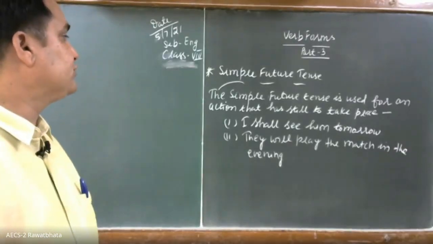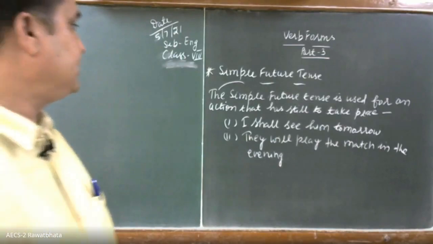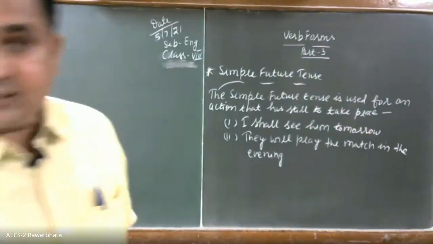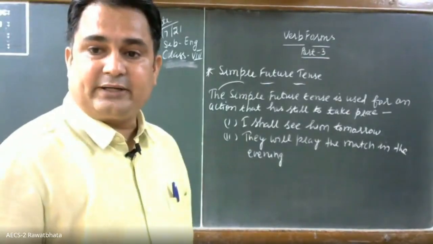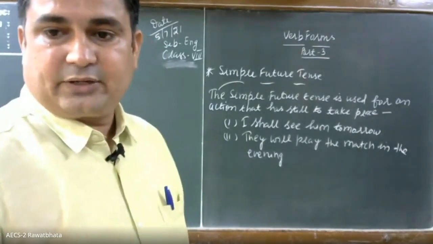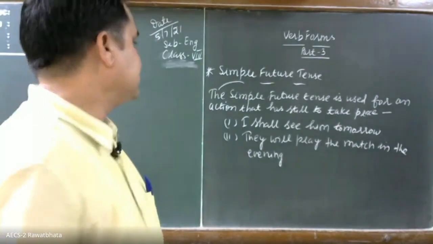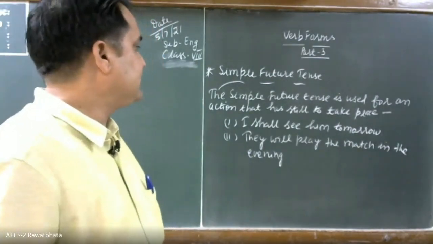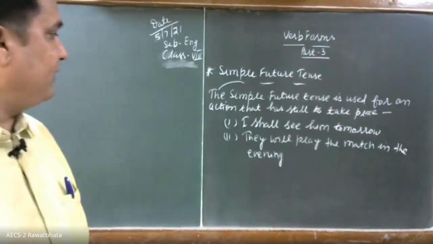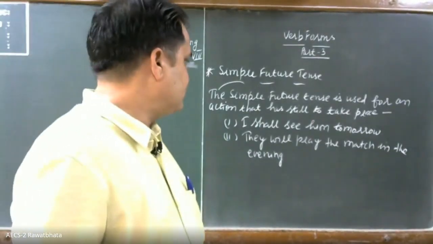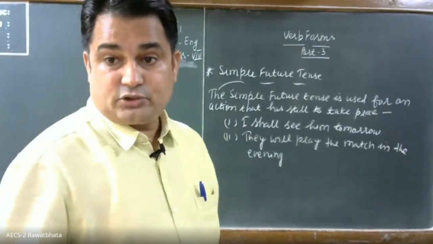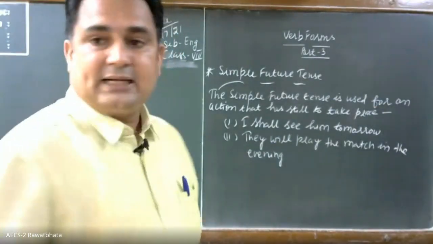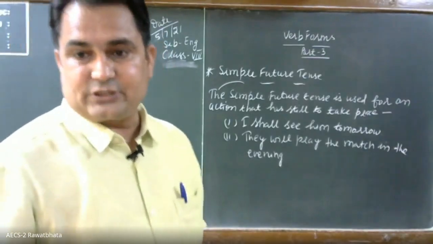So the simple future tense is used for an action that has still to take place. For example, I shall see him tomorrow. They will play the match. Okay, so shall or will is used, and it is telling about an action that has still to take place.